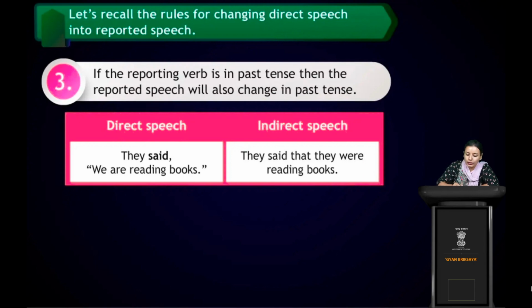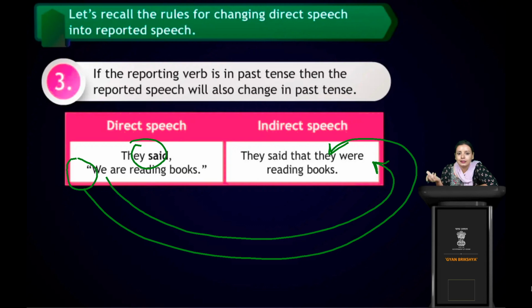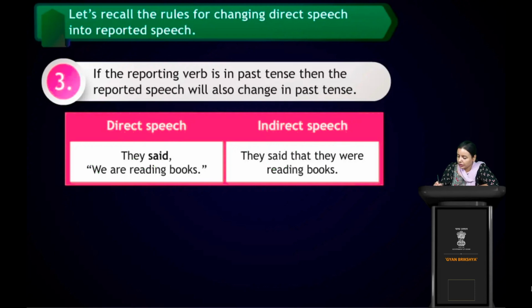So we will convert we into they, and are will convert into were, right? Are will convert into were because it's said, it's in past tense. It's not says, it's said, so we have to change accordingly. We will convert we into they, from first person to third person plural, and are will convert into were. This were is past tense, right? And are was present tense, so we have to convert because the verb is in past tense. Okay, I hope this is clear.